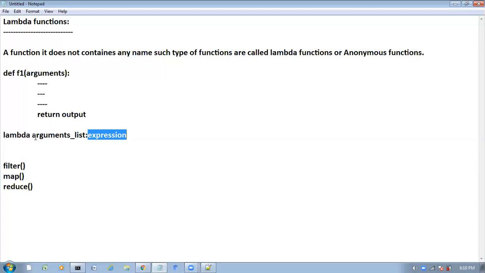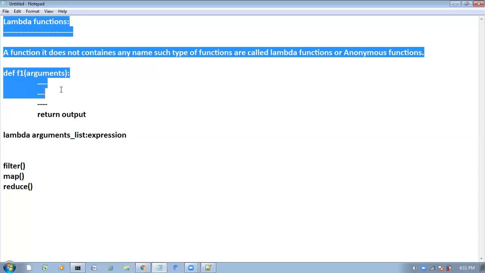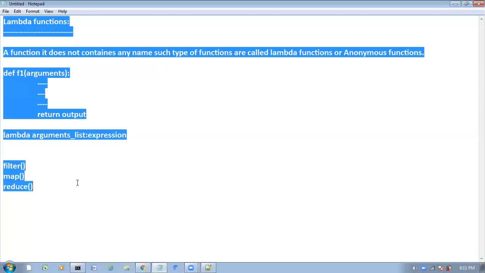We have some functions that always expect a function as the argument. In those cases, these lambda functions are the best choice. The filter function always expects a function as the argument. The map function always expects a function as the argument. The reduce function always expects a function as the argument. This is very, very important, and lambda functions are very important in interviews and in our day-to-day programming also.